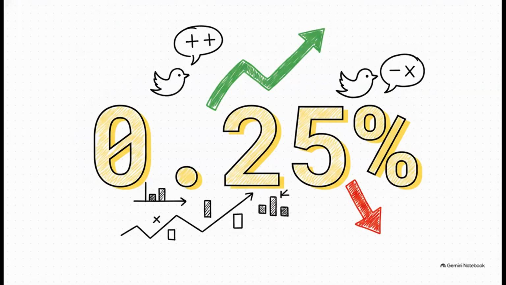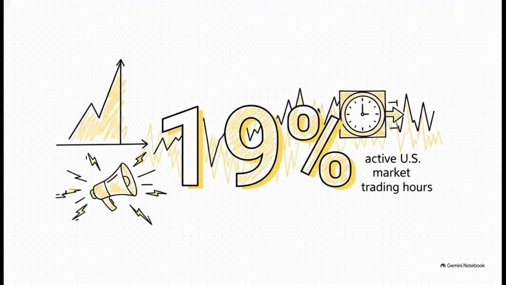Tweet is positive, stock bumps up 0.25%. Negative, it drops 0.25%. But here's the thing, the price movement is only half the story. These targeted companies also saw a massive 19% spike in daily abnormal trading volume and volatility. And get this, while the initial price change might fade pretty quickly, that elevated volatility hung around for up to 4 days after the tweet, especially if it was fired off while the US markets were actively trading.